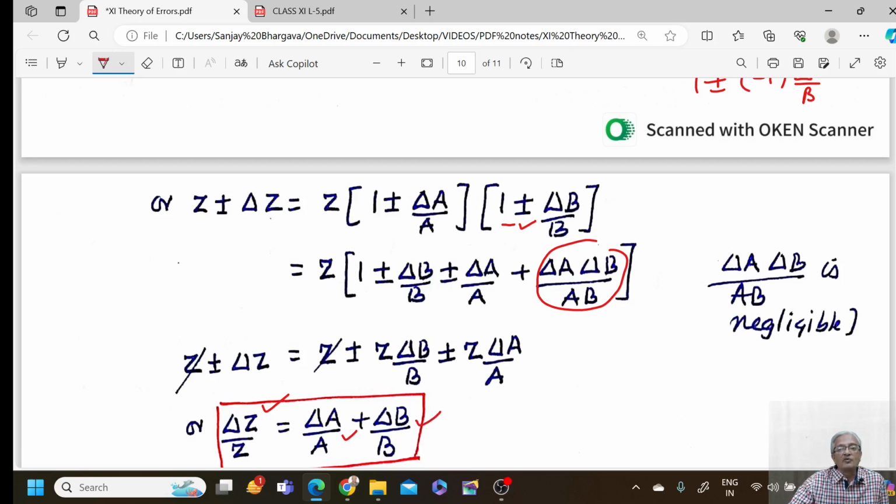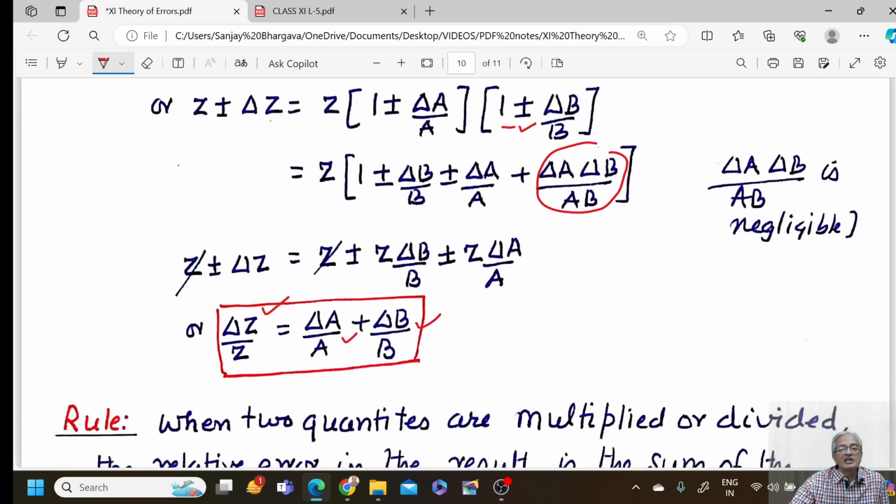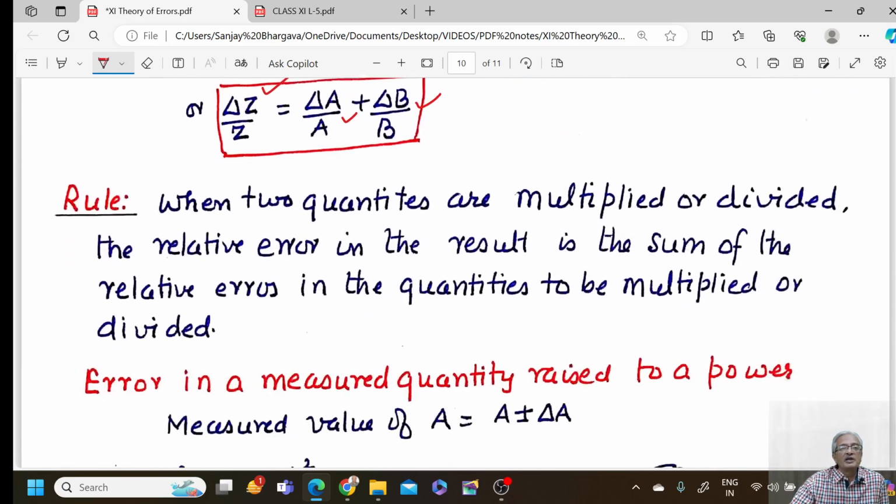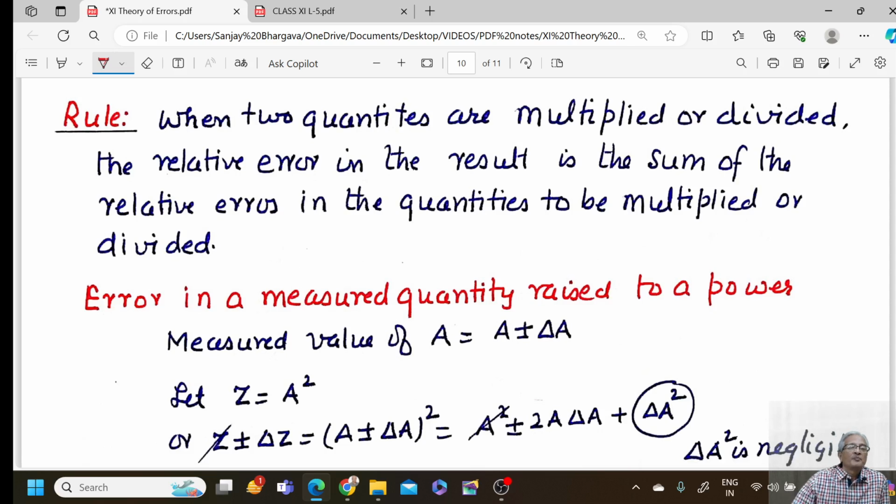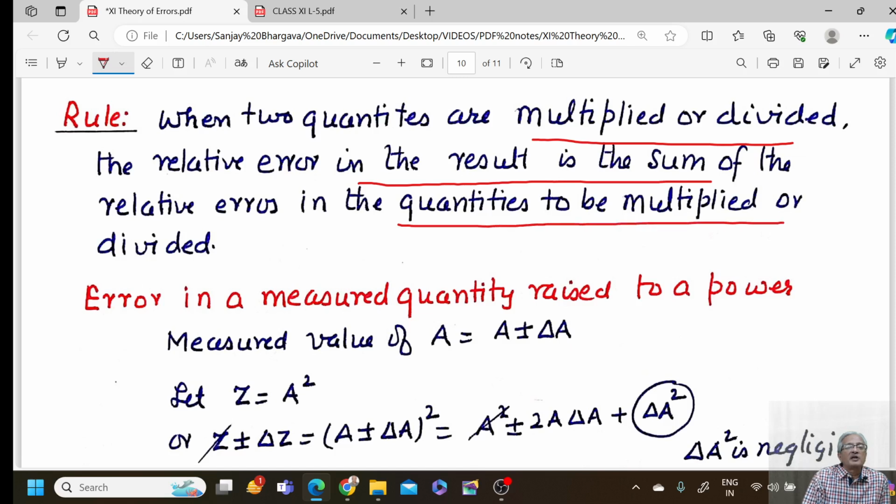The same rule for multiplication and the same rule for division. So we convert and make a rule now. When two quantities are multiplied or divided, the relative error in the result is the sum of the relative errors in the quantities to be multiplied or divided.